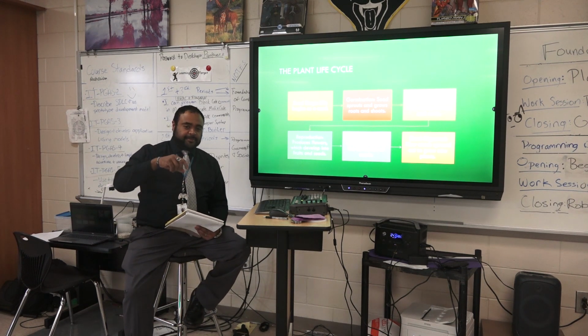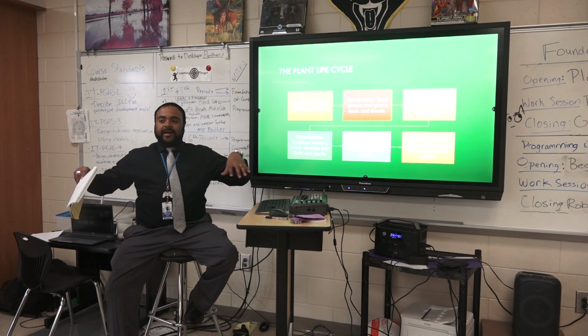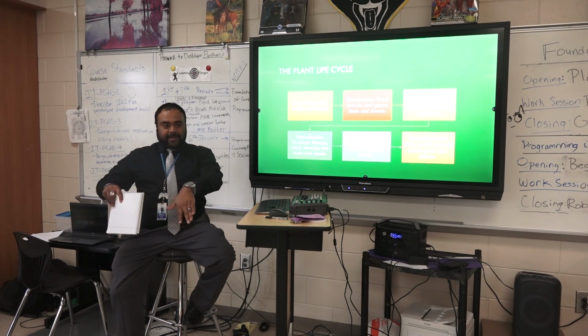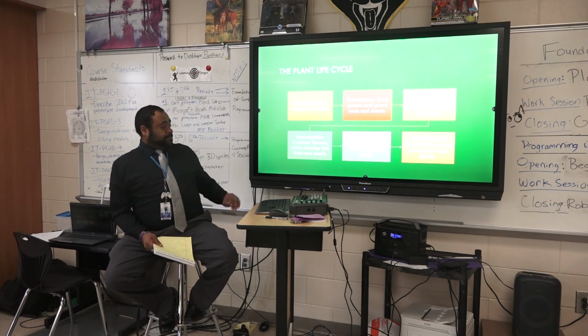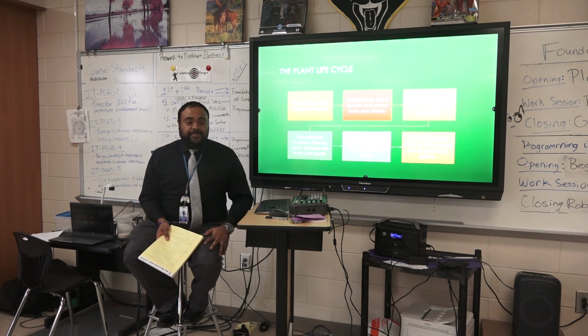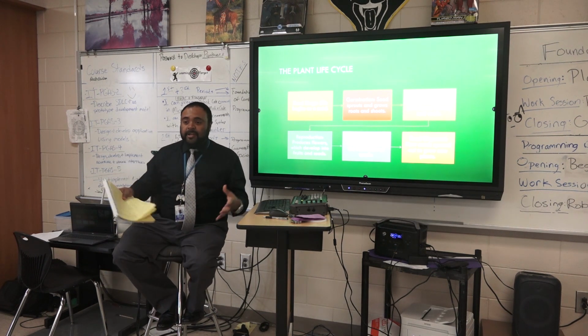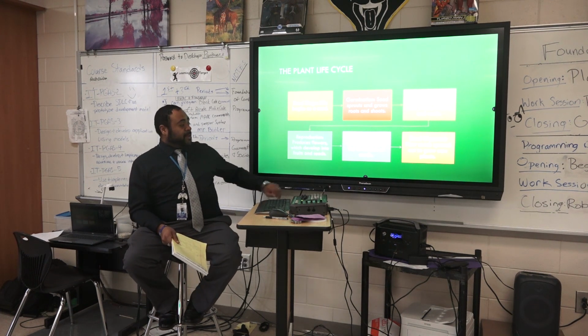They started off small, but now the roots are so long that they're web-like and they're even hanging out of the pot underneath. Now, reproduction: the plants will begin producing flowers, which will develop into fruits and seeds. In our case, it'll develop into a pod with several beans or seeds inside of it. Then pollination.